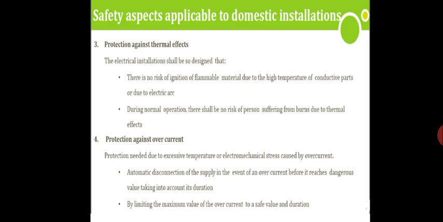Fourth one, protection against overcurrent. Protection is needed against excessive temperature or electromechanical stresses caused by overcurrent. So how can we go for that? Automatic disconnection of the supply in the event of overcurrent, before it reaches a dangerous value.